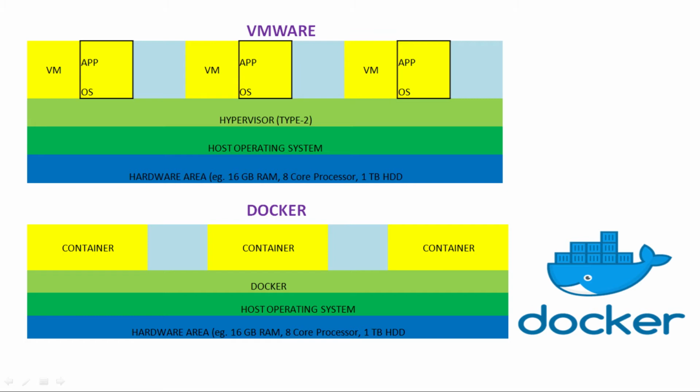Then we can install a hypervisor. You may have heard of VMware, which has a hypervisor type 2.